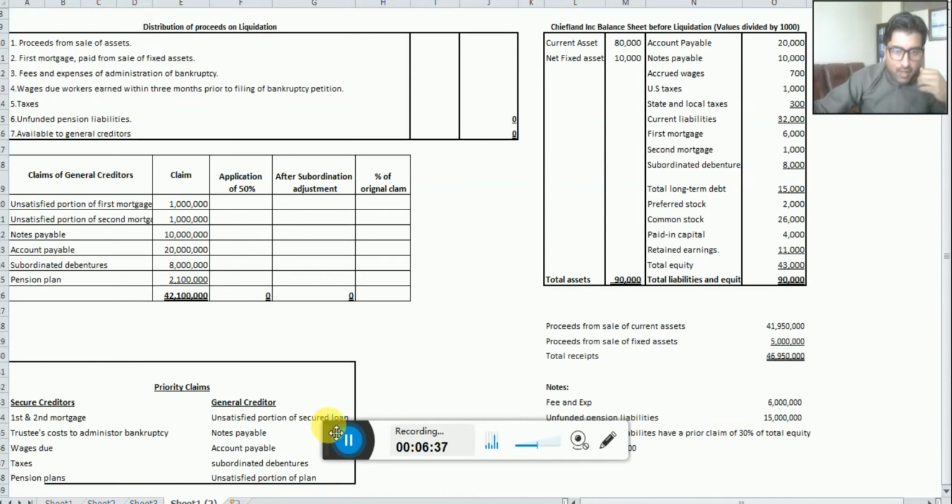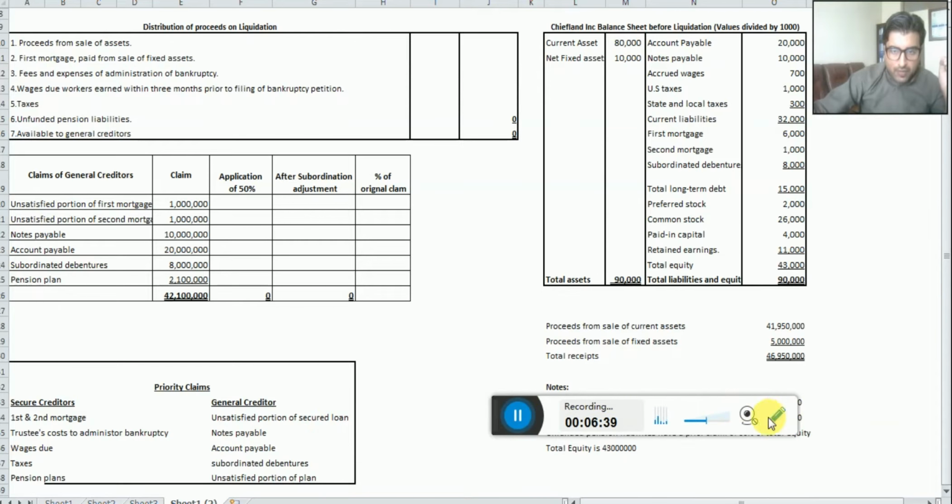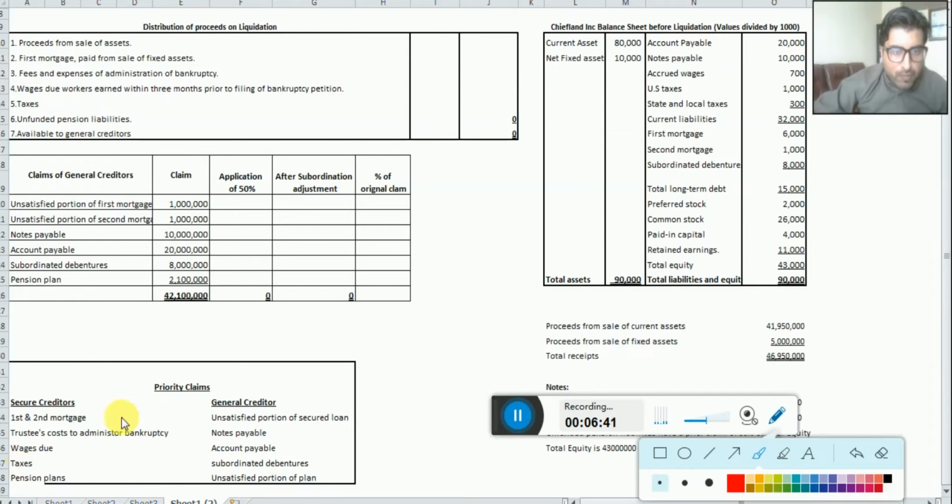We have one table here, by the name of priority claims. What do you mean by priority? It means we need to know who should be given preference, whose claim should be satisfied first, and then second, and then third, in this way. So you can say the whole process of liquidation is led by this table. If you learn these steps, inshallah, you will easily liquidate the company. So the whole liquidation is all about this table.